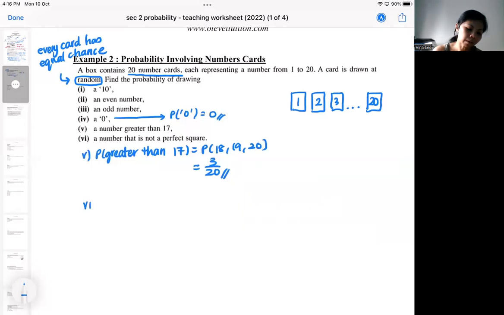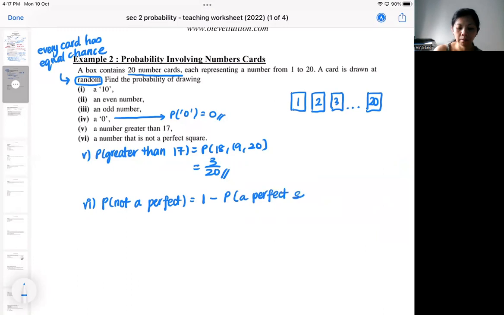Okay, the last one, the probability that it is not a perfect square. If it's not a perfect square, I'm going to do 1 minus the probability of getting a perfect square. That will be easier. So it's easier for me to get a perfect square.